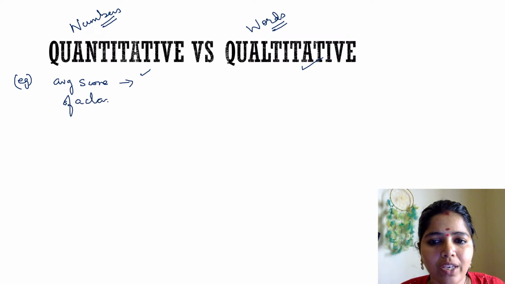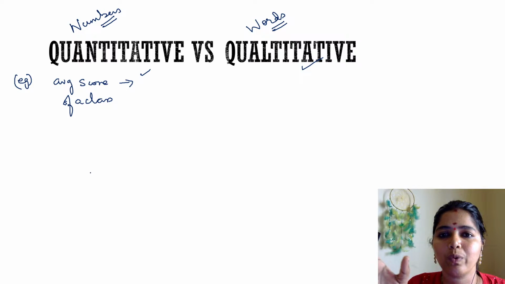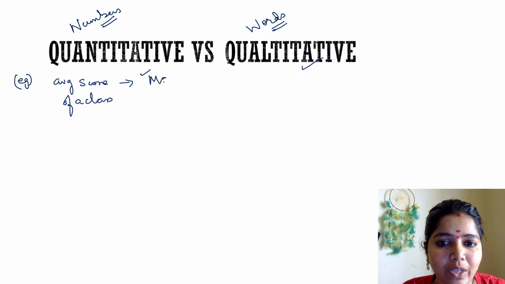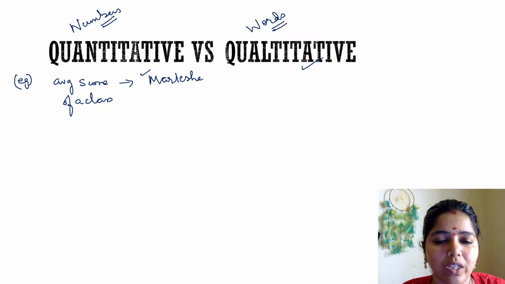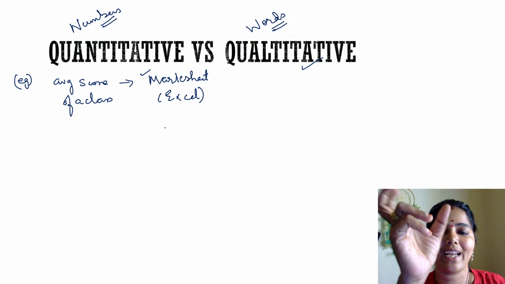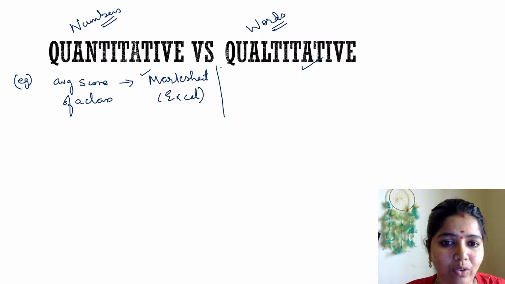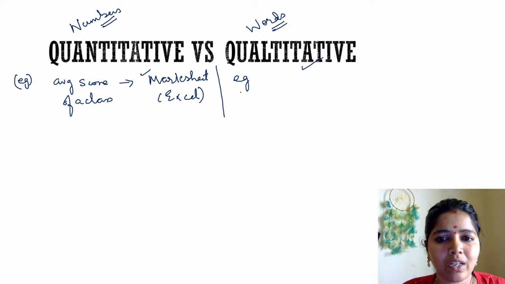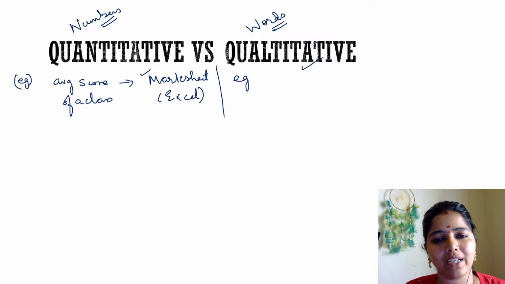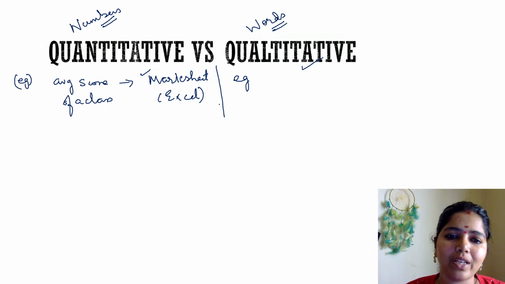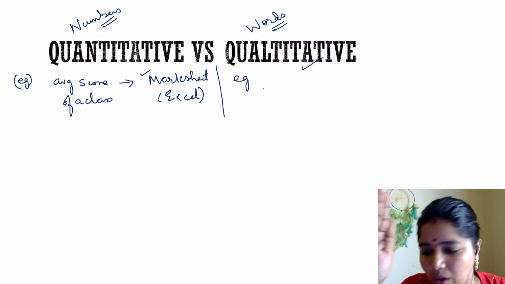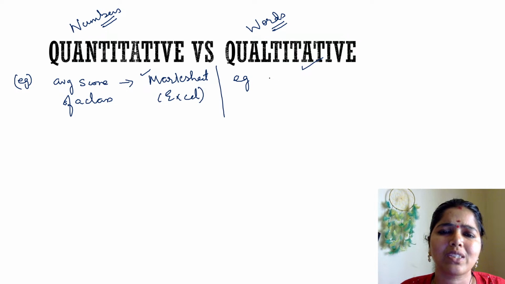So what am I doing here? I am working with the class mark sheet, which is an Excel sheet, and this type of research I call quantitative research. When I do the same thing as qualitative research, what does it mean? I have understood some boys are getting low marks. I go and sit with the student and ask him, hey, what is the problem?